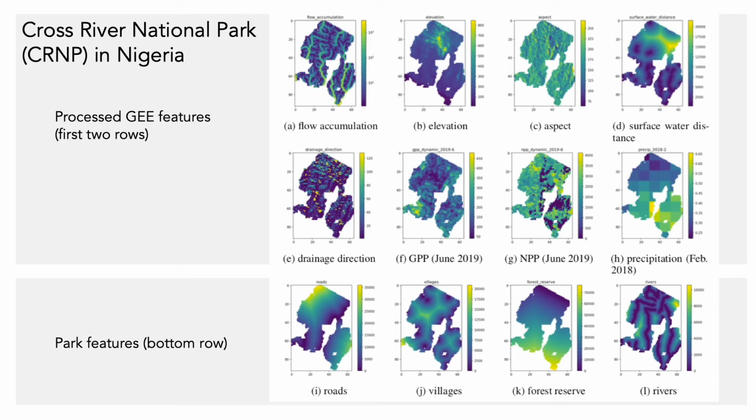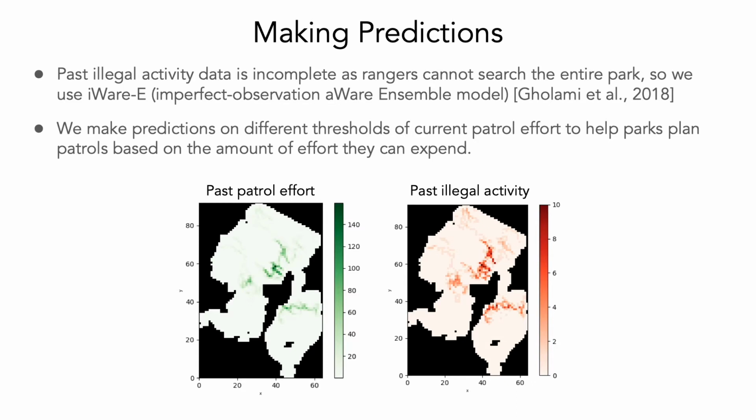Here is an example of processed features extracted from Google Earth Engine in the first 2 rows, versus features provided by park specialists from Cross River National Park in Nigeria, seen in the bottom row. Notice that patterns in Google Earth Engine's flow accumulation in A are similar to the Parks River feature in L. Now that we've pre-processed our features from Google Earth Engine and from the shapefiles provided by park specialists, we can make predictions. Our labels are a binary indicator of past illegal activity.